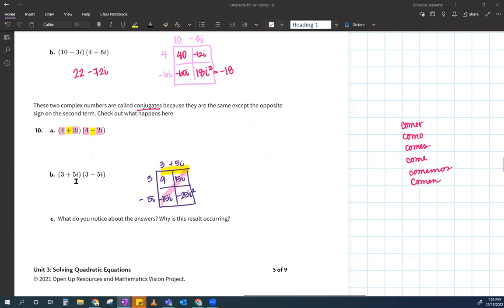And you're like, yeah, that would happen with all conjugates. Yes, that is true. It'll happen with all conjugates. Now, what about this minus 25 i squared business? What does that simplify to? All right, guys, come on. Remember, this is the one thing that's different that you learned. What is i squared?